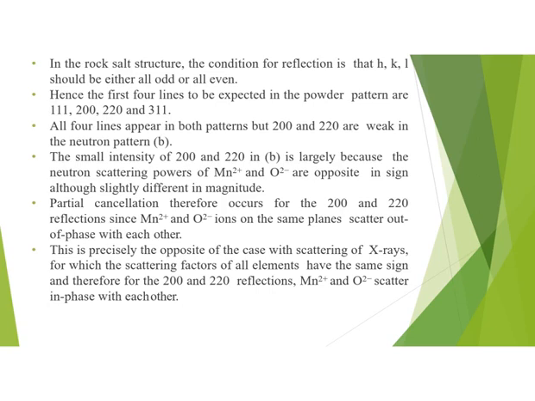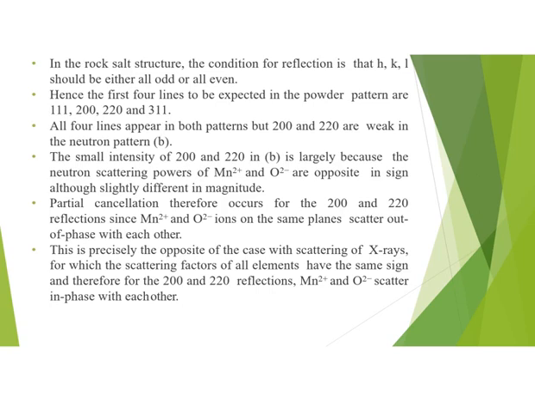The small intensity of 200 and 220 in figure B is largely because the neutron scattering paths of manganese ion and oxide ion are opposite in sign, although slightly different in magnitude. So partial cancellation therefore occurs for the 200 and 220 reflections, since manganese ion and oxide ions on the same planes scatter out of phase with each other.